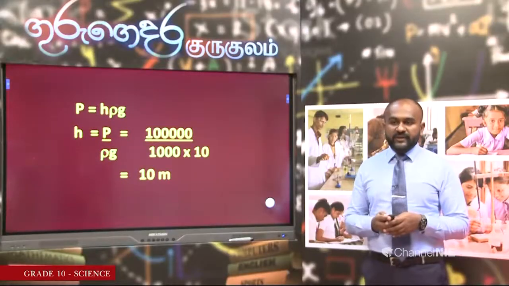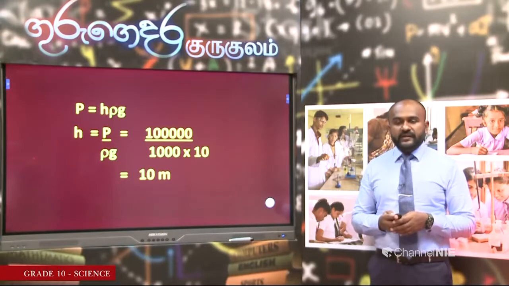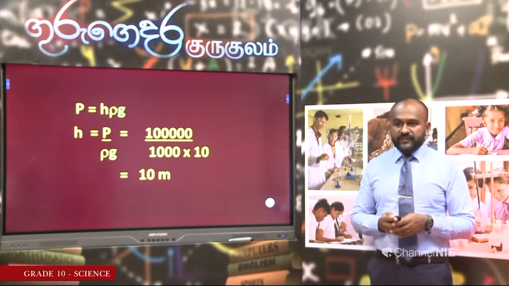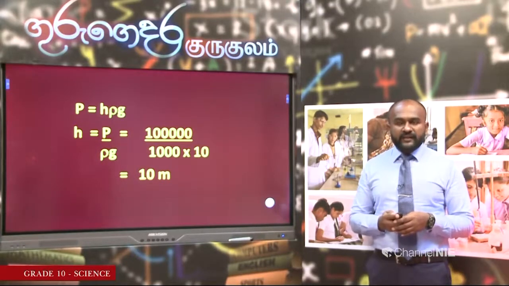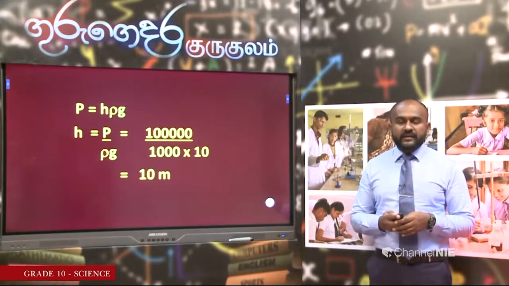But we are using mercury. What is the density of mercury? It is roughly 13,600 kilograms per cubic meter. So it is 13.6 times denser than water. When we use water, we need a water column of 10 meters. When we use mercury, the length of the mercury column needed will be 13.6 times less than 10 meters. So roughly we can take it as 76 centimeters. Let us go to the next one and see.